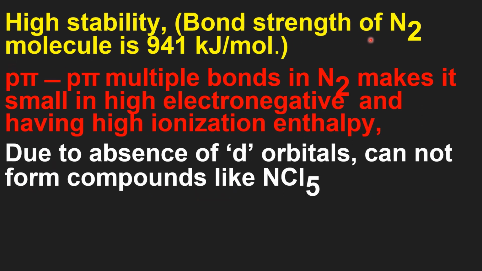The bond strength of N2 molecule is 941 kilojoule per mole. Nitrogen can form multiple bonds. You have studied in lower classes. The p-pi multiple bonds in nitrogen makes it small in size and highly electronegative and having a high ionization enthalpy. As we learned just now, nitrogen does not have d orbitals. Due to the absence of d orbitals, nitrogen cannot form compounds like NCl5.